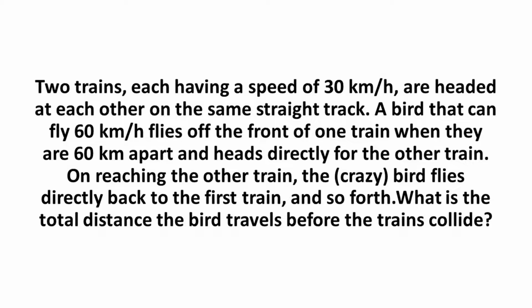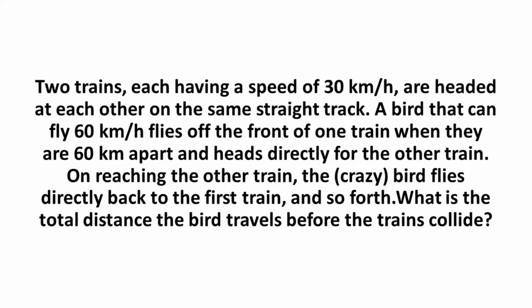So, problem number 7: two trains, each having a speed of 30 km per hour, are headed at each other on the same straight track. A bird that can fly 60 km per hour flies off the front of one train when they are 60 km apart and heads directly for the other train. On reaching the other train, the crazy bird flies directly back to the first train and so forth.